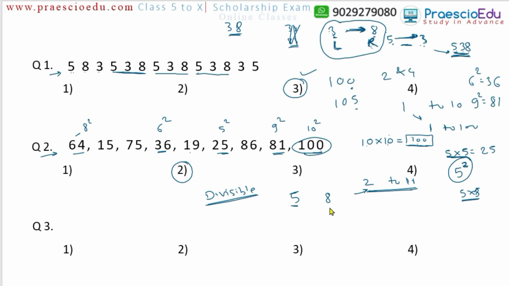Now for the divisibility test of 8, suppose there is a 4 digit number. I'm not writing any digit here, just placing dashes, we just consider a 4 digit number. Now here the last 3 digits are the unit, tens and hundreds, and then thousand, or it may be more than that also. Just consider the last 3 digits. If these 3 digits are divisible by 8, then the complete number can be divisible by 8.